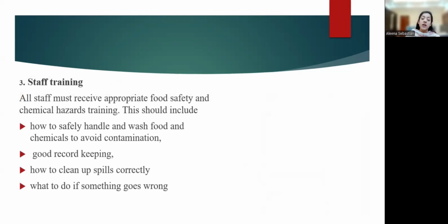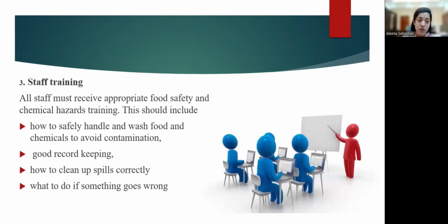Staff training is a very important thing. The people should be knowledgeable about what chemical hazards can happen in a food production process, and they should be properly trained about how to safely handle and wash the food and chemicals to avoid contamination. They should have good record keeping, know how to clean up the spills correctly, and know what to do if something goes wrong. So staff training is a very important part.